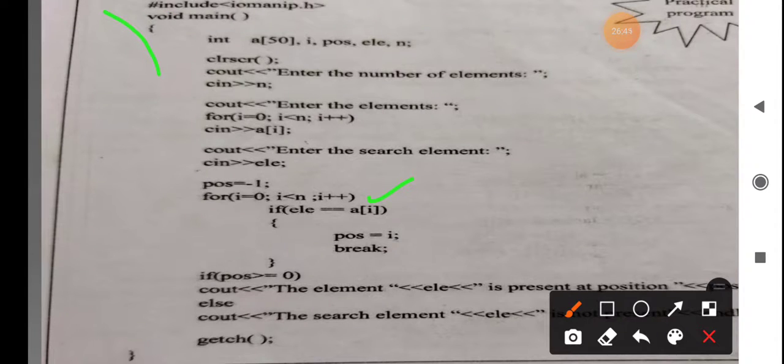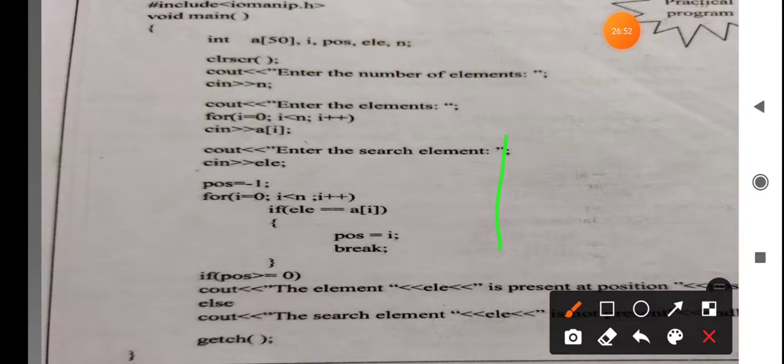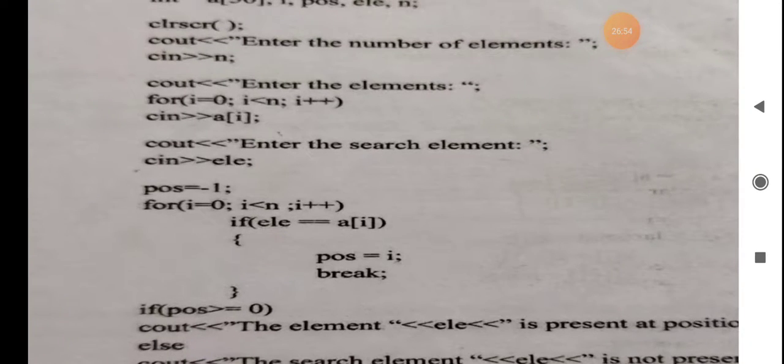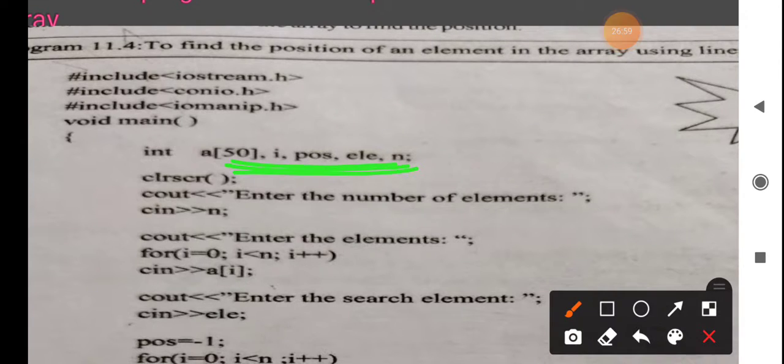Okay, so I'll explain one more time. First, you have to declare all the array variables. Then you have to enter n. n means how many elements are present in the array. Next, you enter the actual elements present in the array, which is written using these three lines. After that, you have to enter the search element, which is entered using the variable ele.